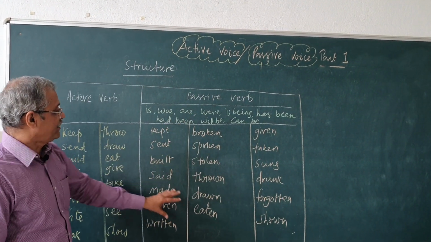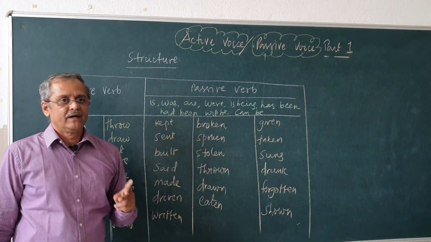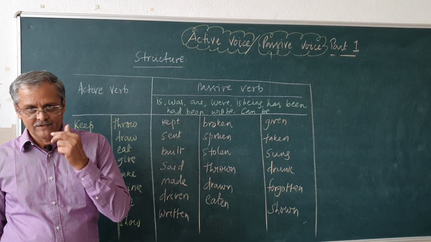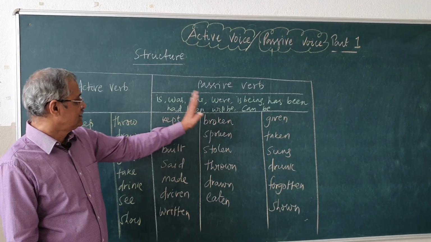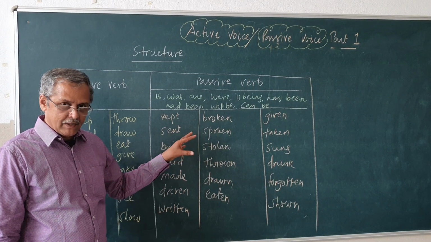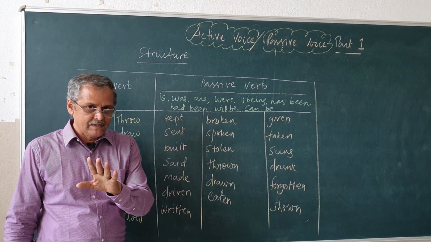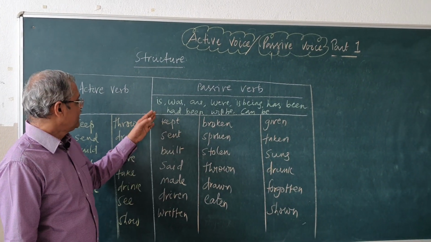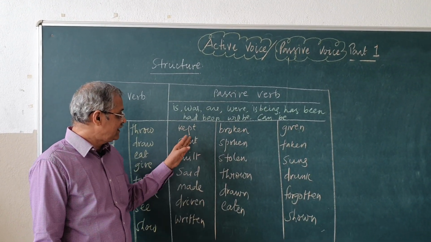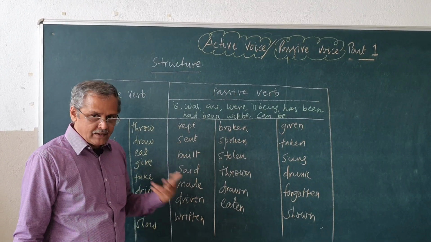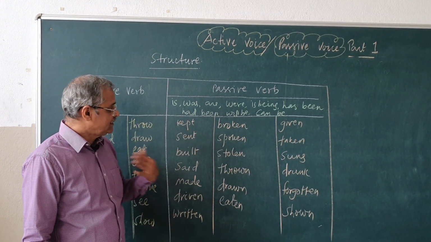This structure you have to practice very well, with irregular verbs as well as regular verbs, because in passive voice I said the main verb changes into the past participle. You should practice the past participle forms by attaching the be form in front of them. I am just giving you one more drill: is kept, was kept, are kept, were kept, is being kept, has been kept, had been kept, will be kept, can be kept. If you repeat this several times with each verb, then the practice comes inside.